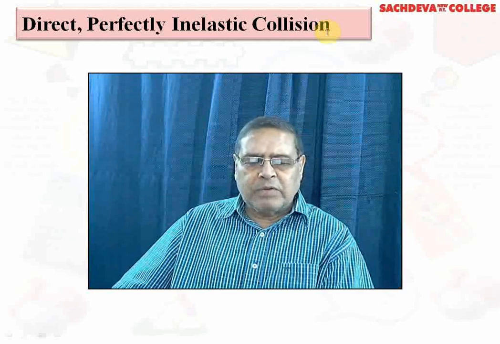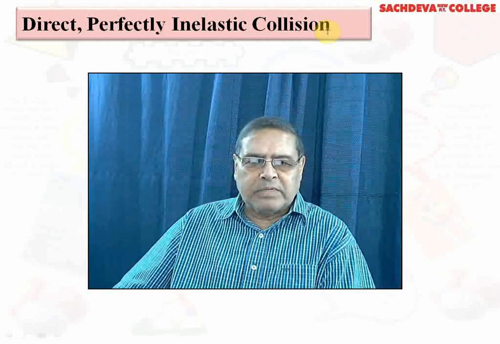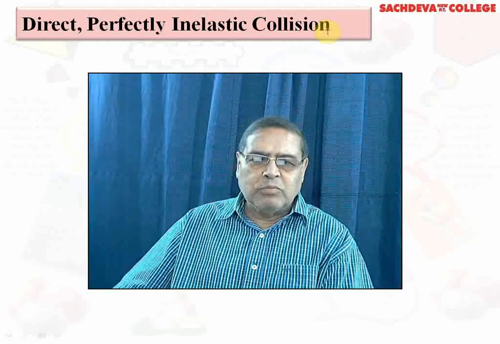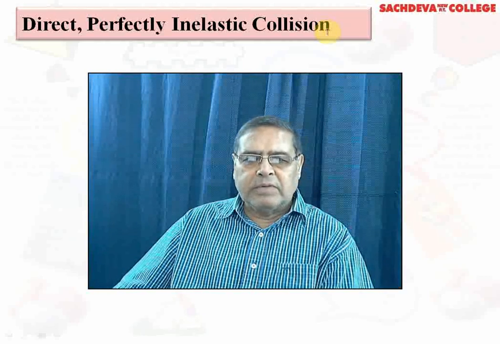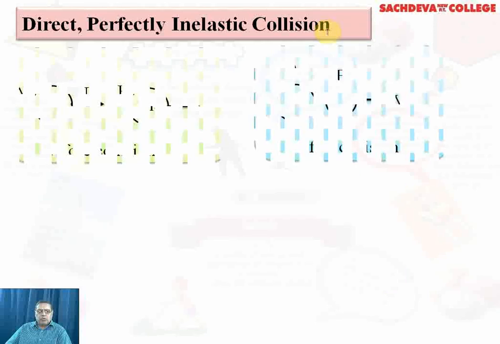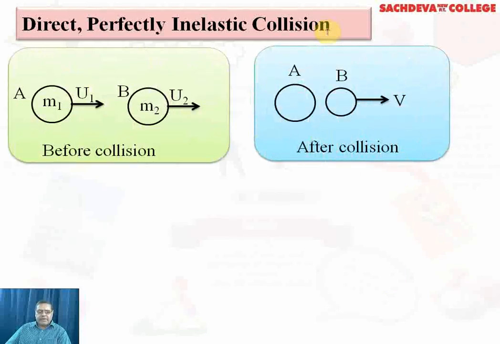So this is the fact we have to go through in this concept, that the bodies will directly collide and after collision they can move in one direction or otherwise they can move in opposite directions. So let us see which part we have to go through. Now we find here that A and B are the two bodies. One has mass m1 and the other m2. u1 and u2 are the velocities, and this is the situation before collision.